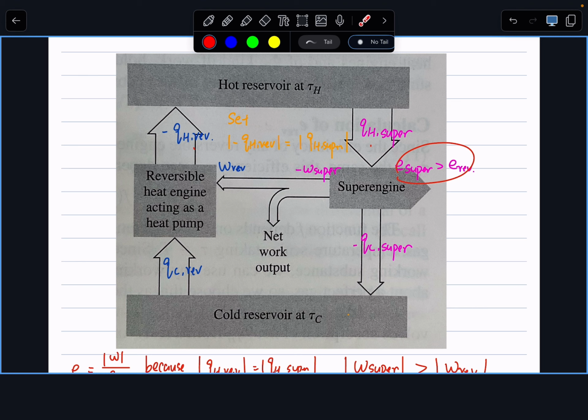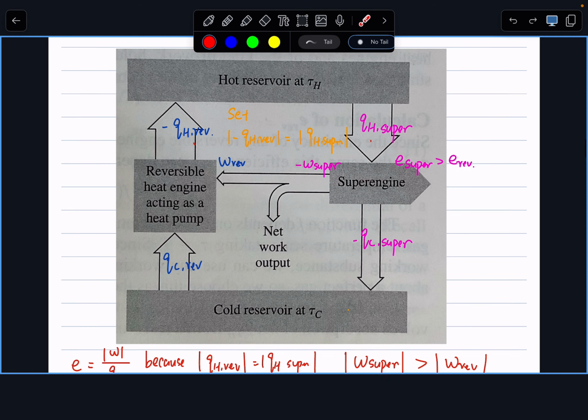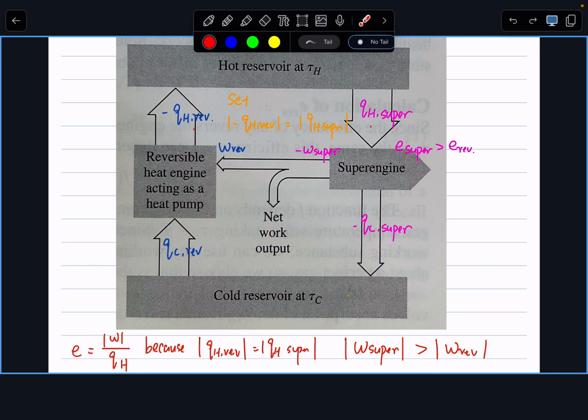So the conclusion here is, if my original hypothesis is that E super is larger than E reversible, then the magnitude of my W super must be larger than my W reversible, using the definition of efficiency.